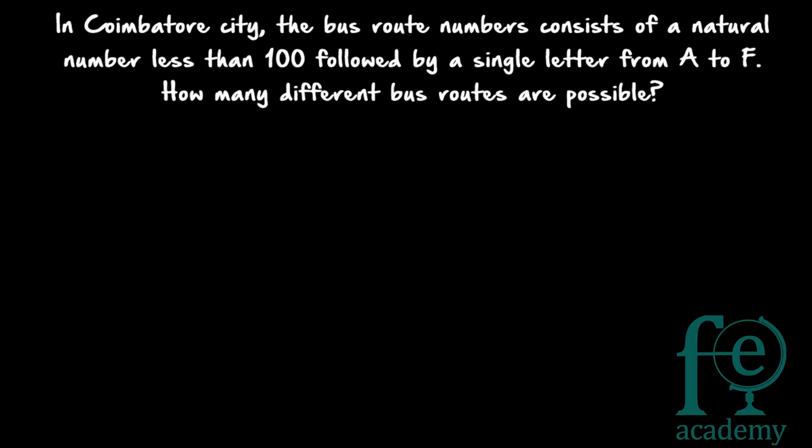So today's question is, in Coimbatore city, the bus route numbers consist of a natural number less than 100 followed by a single letter from A to F. How many different bus routes are possible? So what is the question?